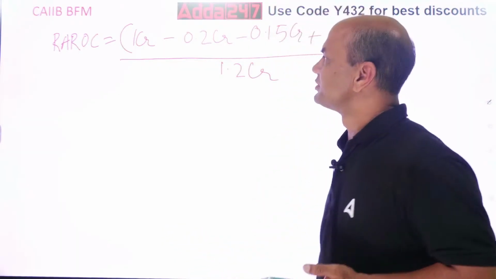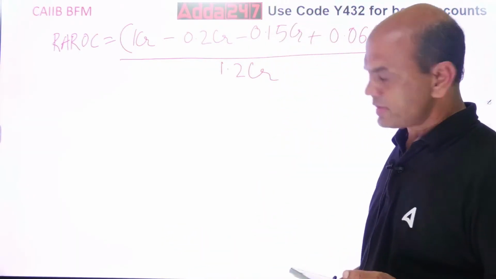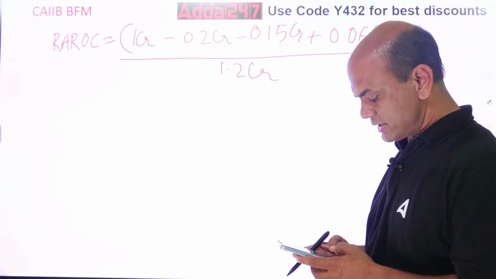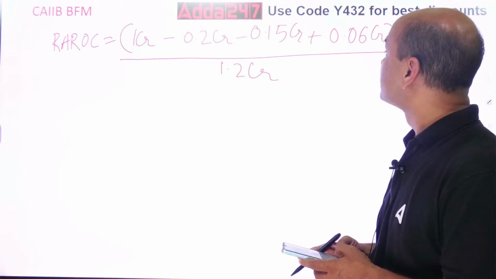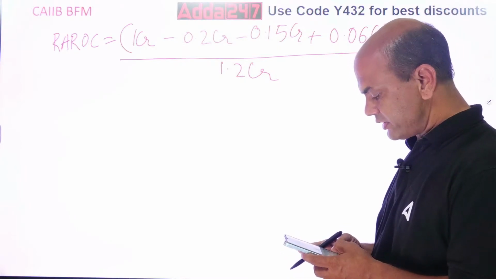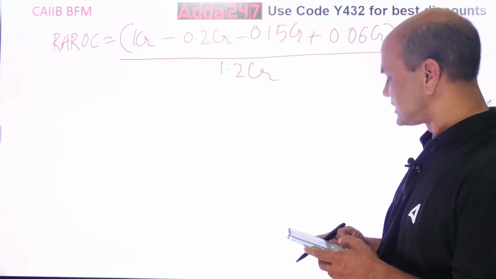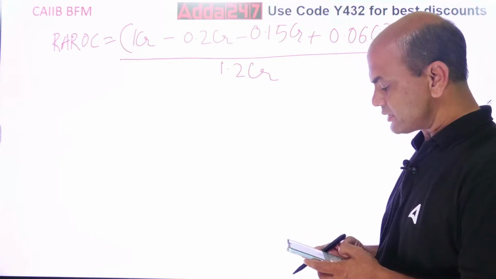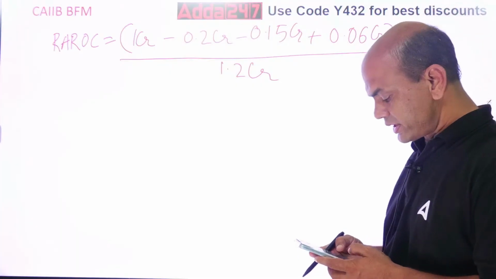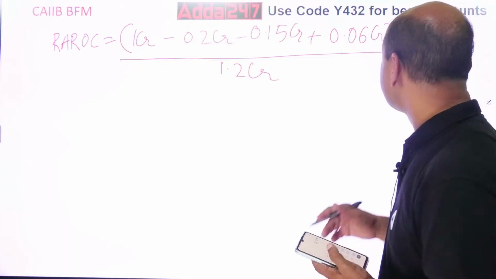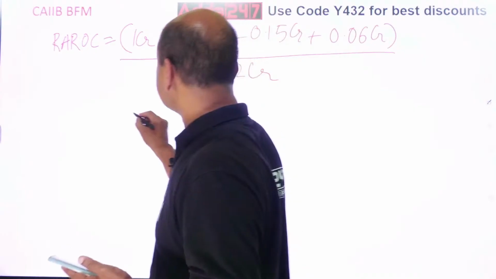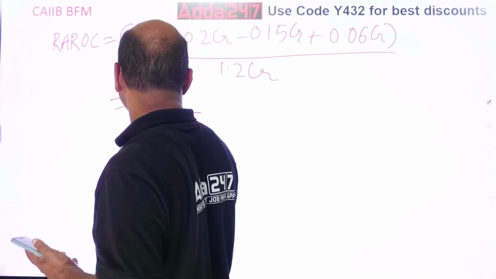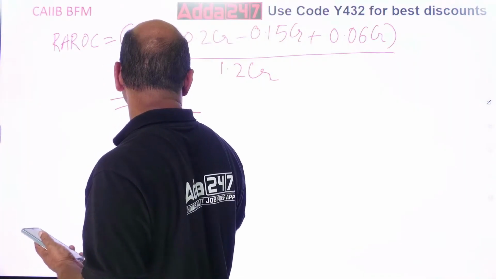Now get the answer. Okay, now you'll get it correct. So 1 minus 0.2 minus 0.15 plus 0.06. That is equal to 0.71. So RAROC equals 0.71 upon 1.2 CR.